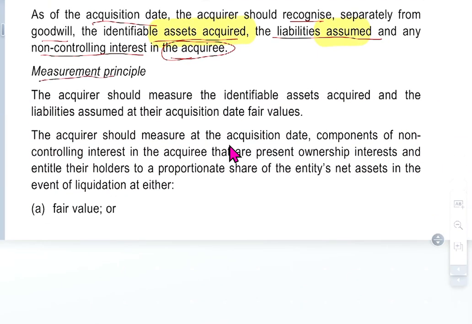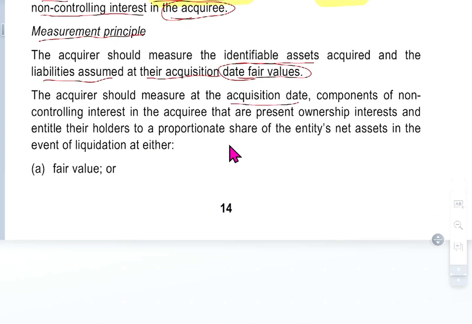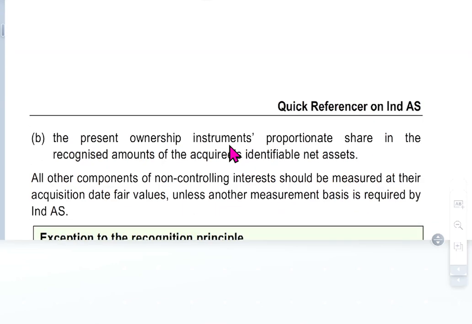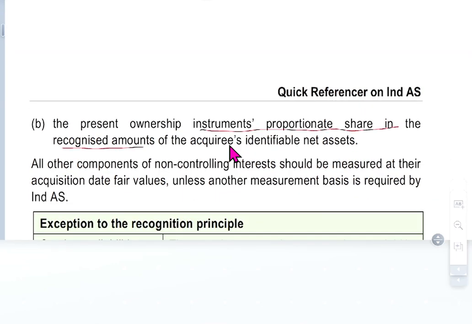Measurement principles. The acquirer should measure the identifiable assets acquired and the liabilities assumed at their acquisition date fair values. So we should know which date we need to acquire. The acquirer should measure, at the acquisition date, components of non-controlling interest in the acquiree that are present ownership interests and entitle their holders to a proportionate share of the entity's net assets in the event of liquidation, either at fair value or at the present ownership instrument's proportionate share in the recognized amount of the acquiree's net identifiable assets. For example, they have a share in a company.